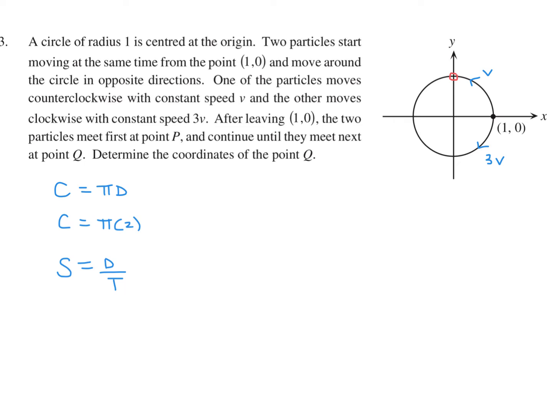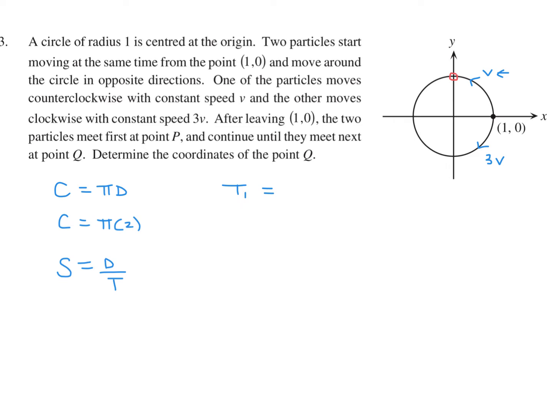Now, let's say you are not convinced of that. You think, well, I don't know if that's actually true. Okay, no problem. If you're not convinced, let's do it the mathematical way. For v, this guy, we'll call the time T1.